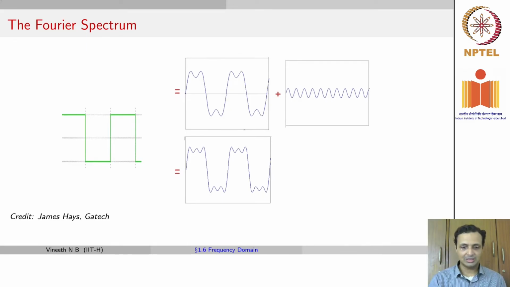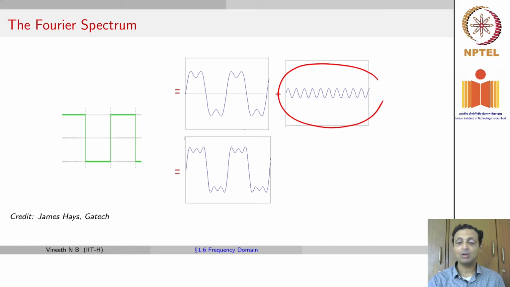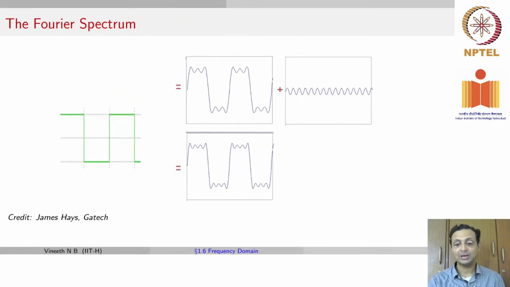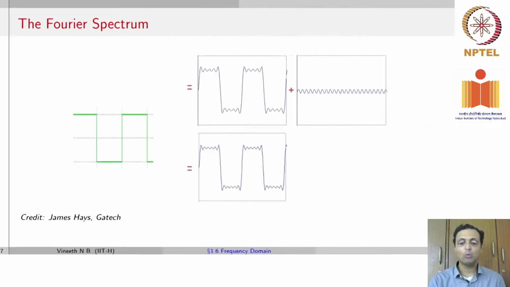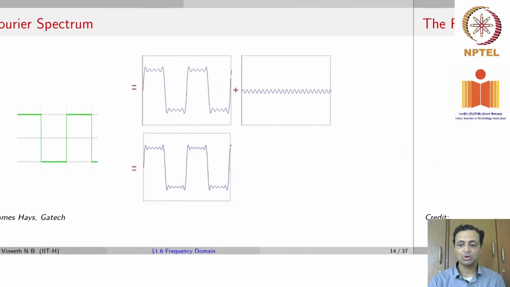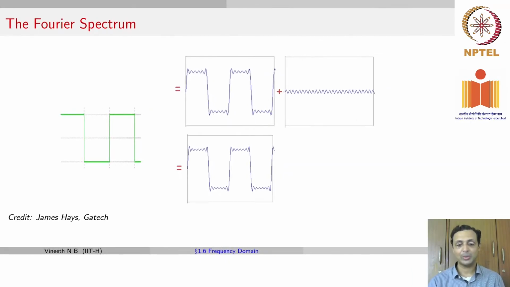To this output signal, we can add one more signal of an even higher frequency, and you would get this signal. And to that, you add a signal of an even higher frequency, and you would get this signal. You keep repeating this process over and over again until you get closer and closer to your original square wave function.